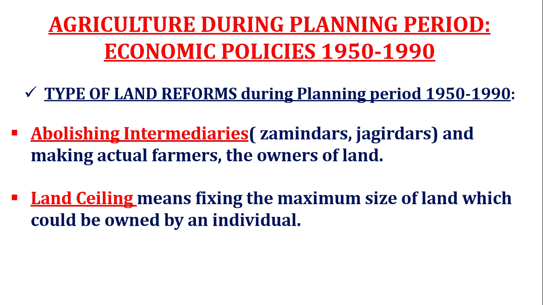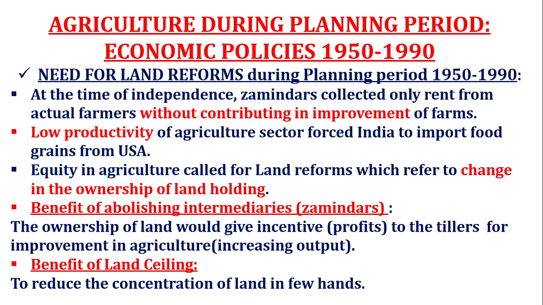And secondly, land ceiling means fixing the maximum size of land which could be owned by an individual, so that these rich farmers, or in other words the zamindars, should not possess more land than was permitted during that period of time. So a maximum size was fixed that could be owned by an individual.